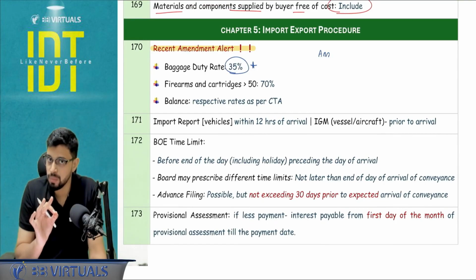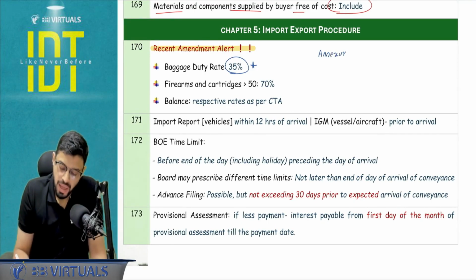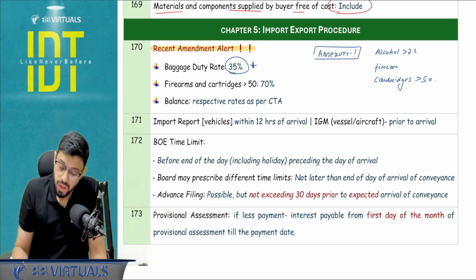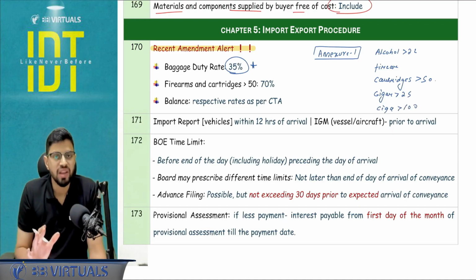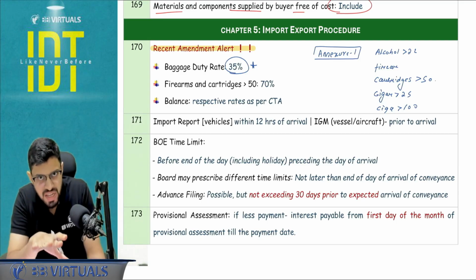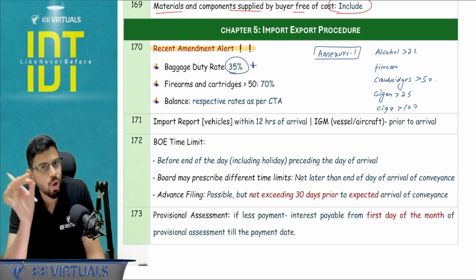Now here a lot of people are making mistake in the note. Please pay attention. In the annexure number 1, that is alcohol more than 2 liter, firearms, cartridges more than 50, or maybe with respect to the cigar more than 25, cigarettes more than 100. So here the GFA, basically more than the limit, is going to fall under annexure 1. Up to the limit you are going to test it under the GFA limit. But what about the excess items? You are going to mention a note.